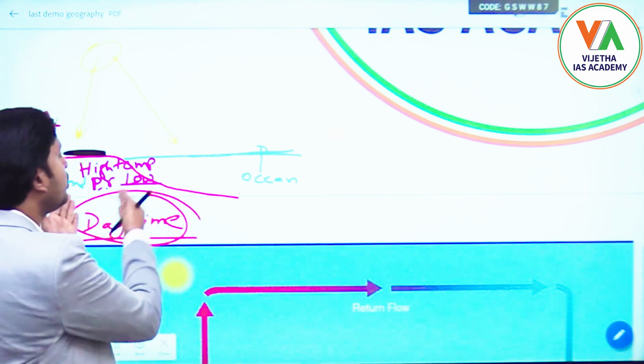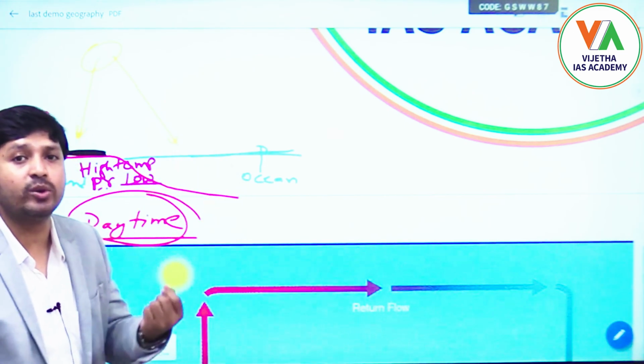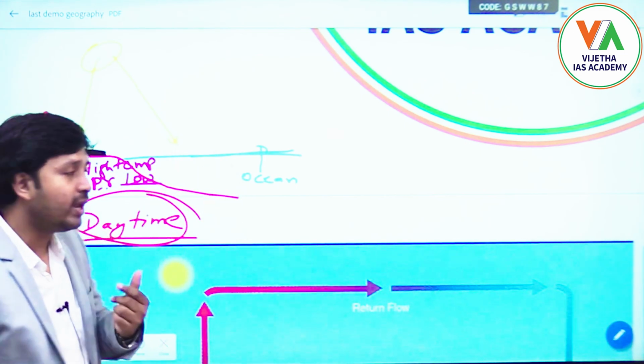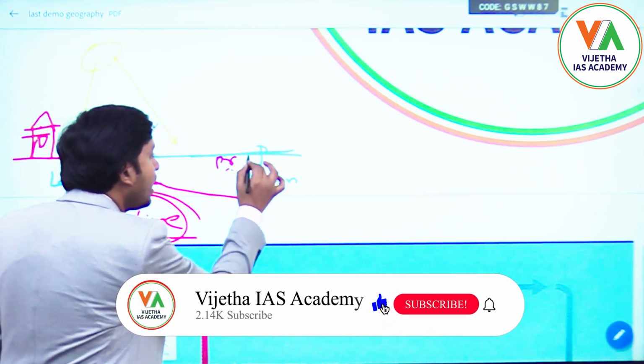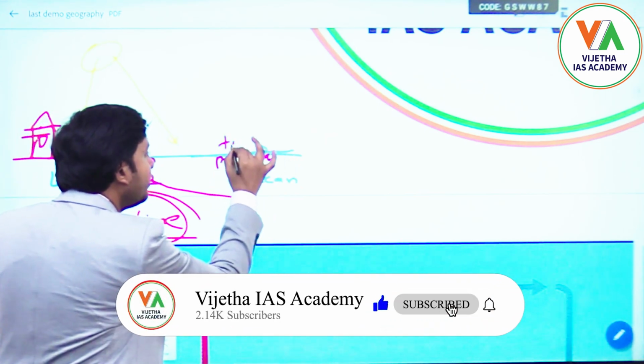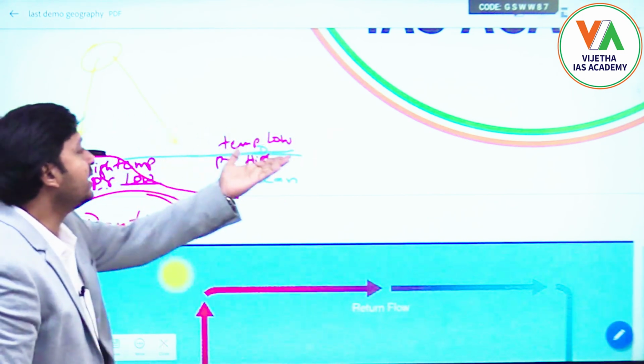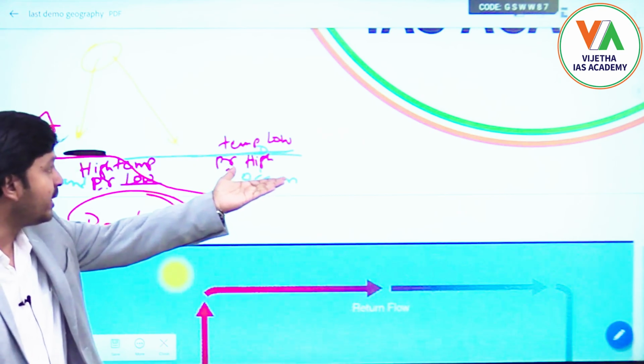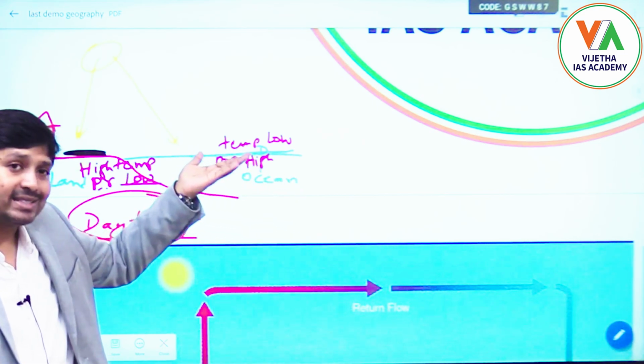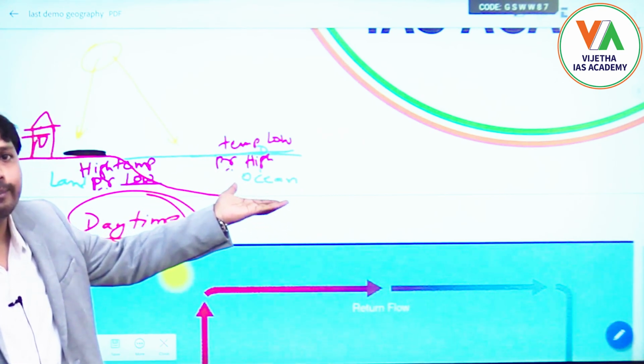So here the pressure will be high, since the temperature on the ocean water body is relatively lower compared to the land, and as it is low temperature, there will be a bit higher pressure.